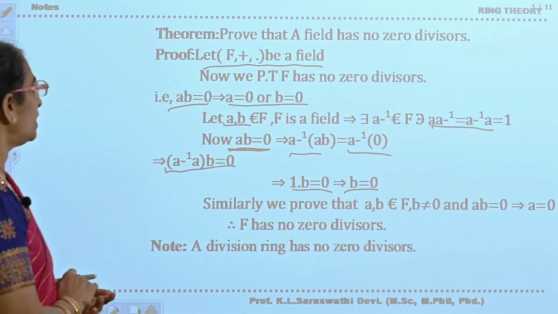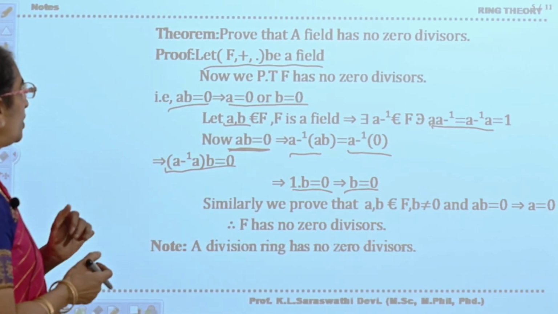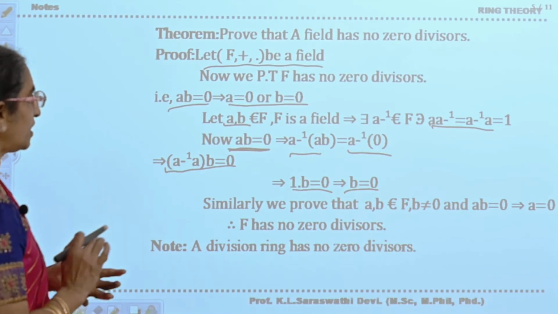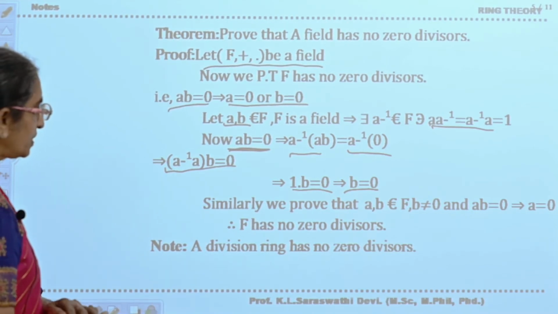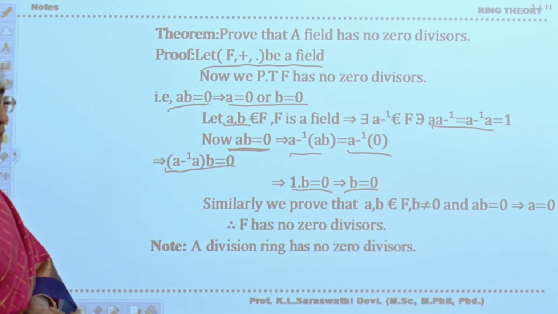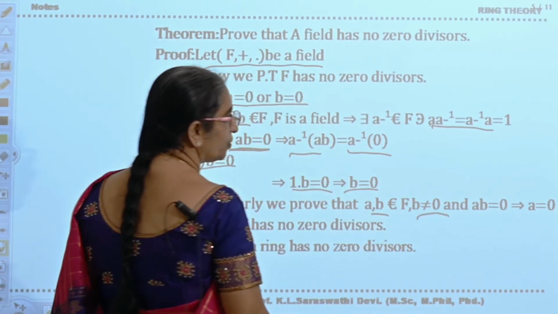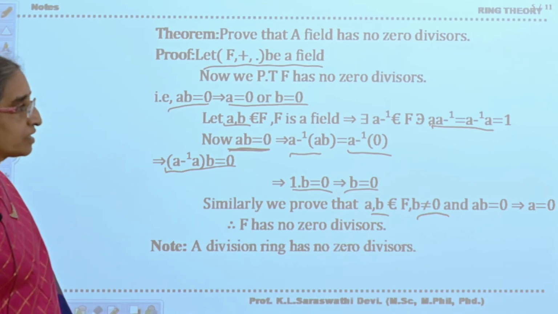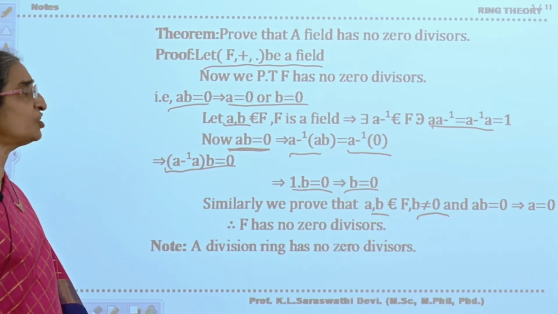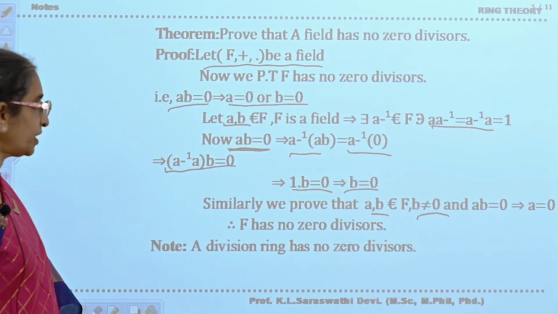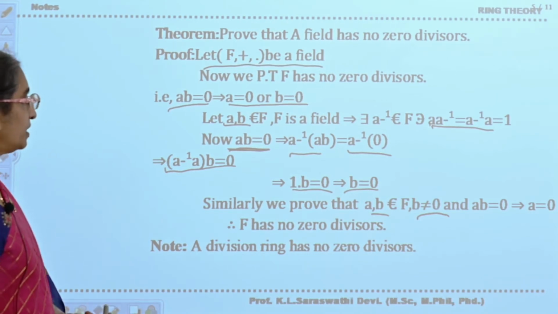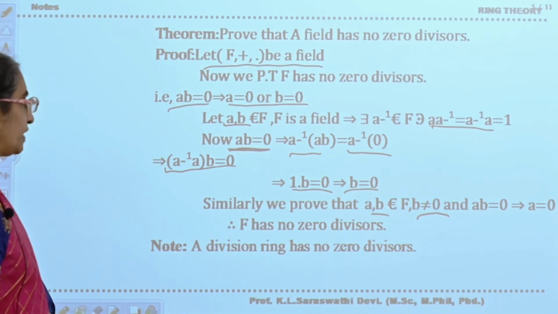What have you taken? ab equals 0, and a is not equal to 0, then you get b equals 0. Similarly, if b is not equal to 0, then a equals 0 when ab equals 0. Now that means F has no zero divisors.